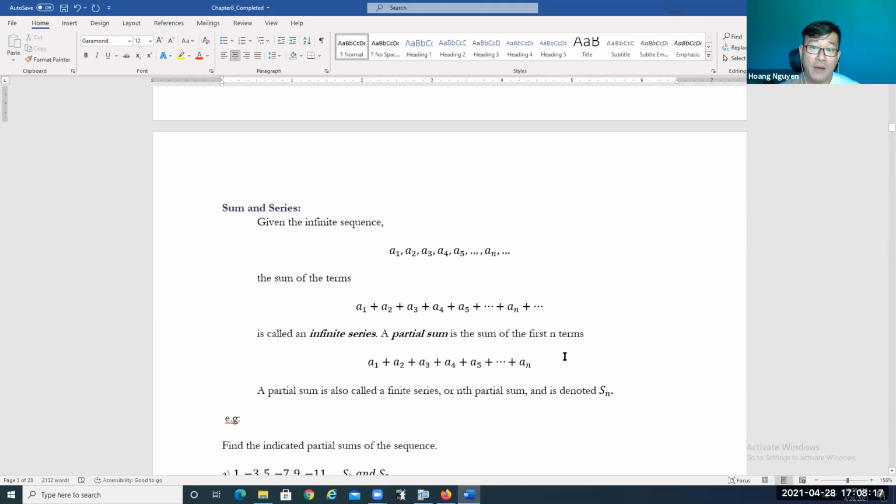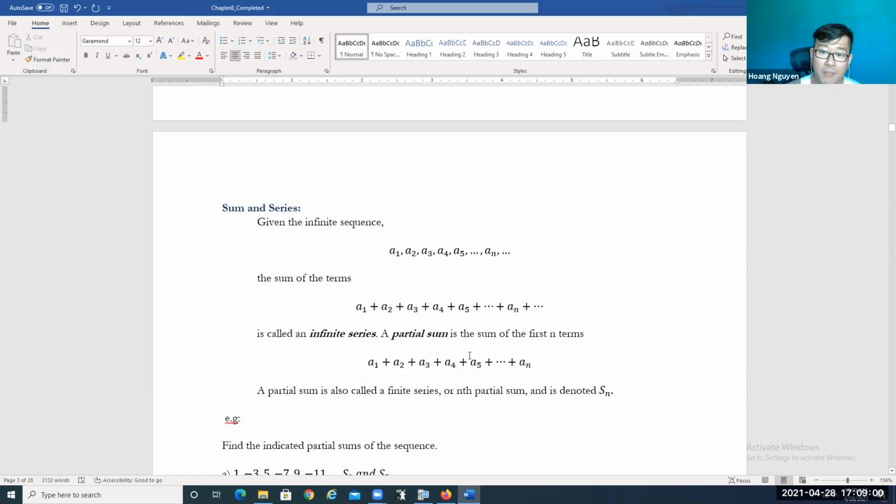Okay, so now after we know how to list out a sequence, we're going to talk about sums and series. So the sum of a sequence, and series. Given an infinite sequence, we have a1, a2, a3, a4, up to an, and it goes up to infinity also. The sum of the terms, when you take a1 plus a2 plus a3 plus a4 plus a5 plus dot dot dot an, and on the way up, we call it an infinite series. So the sum of all of the terms in the sequence gives you a series. In this case, we're not going to know where we're going to stop, so that's why it's an infinite series.